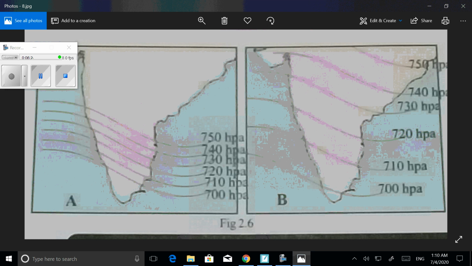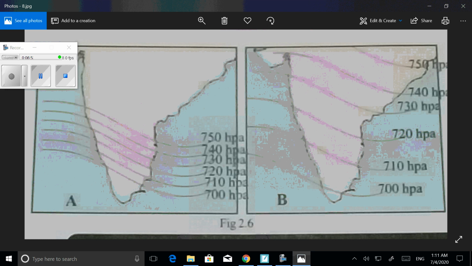But in the second figure, some distance is needed for changing this pressure. In the first figure, we can see a sudden increase or decrease in pressure. That is why in the first figure, the speed of the wind is more.